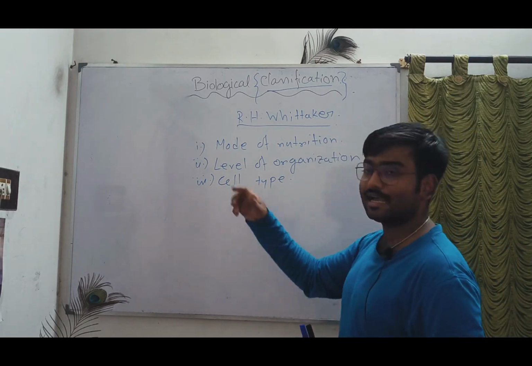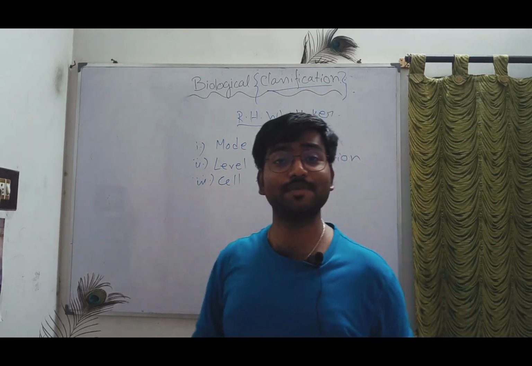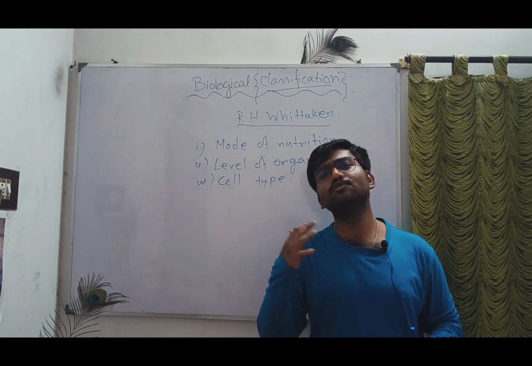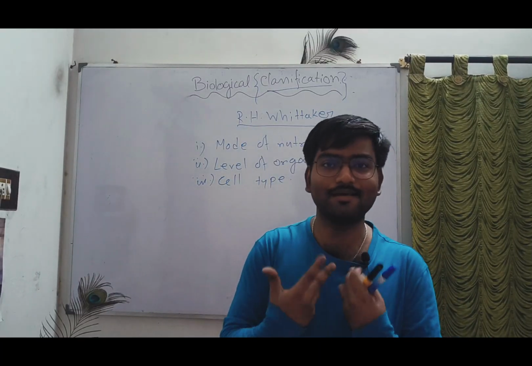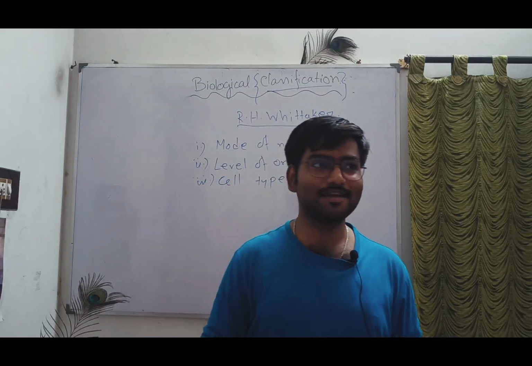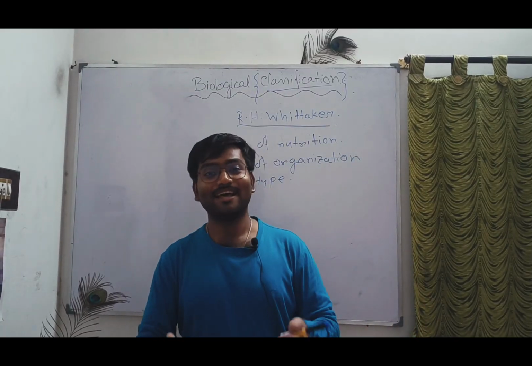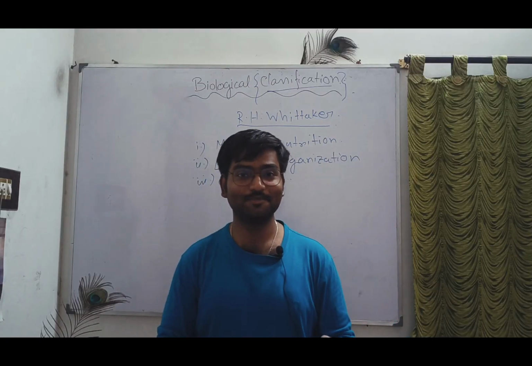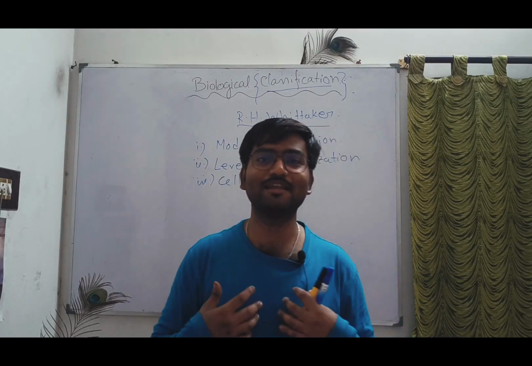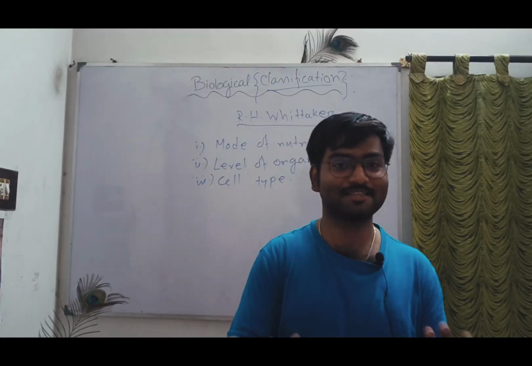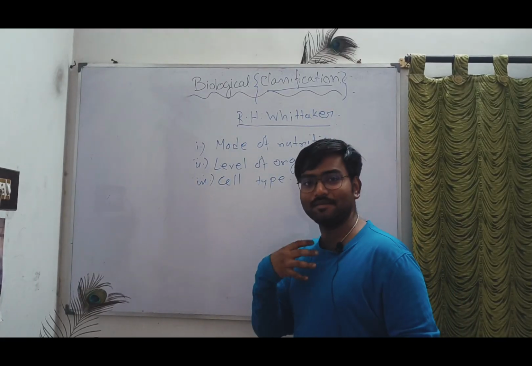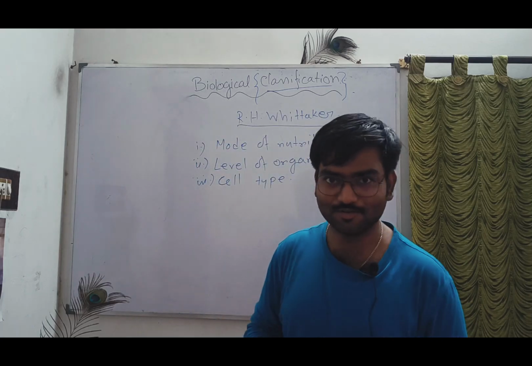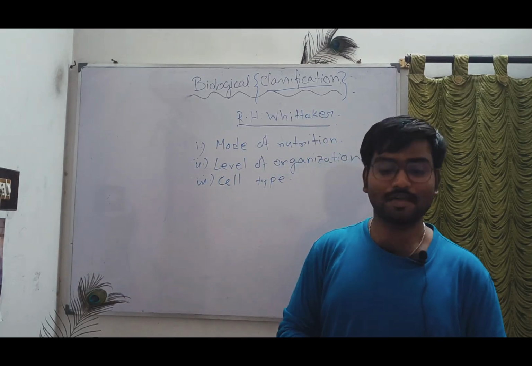Good. Cell type: I have already explained prokaryote and eukaryote. Now it is very clear. Look, I am speaking in this video, so obviously I am multicellular. Multicellular means my body is made up of many cells, and I am an advanced animal. That is why I am able to speak and make you understand what I am saying. My body is made up of many cells, and the cells are eukaryotic. Yes or no? Those that are the primitive types are called prokaryotic.